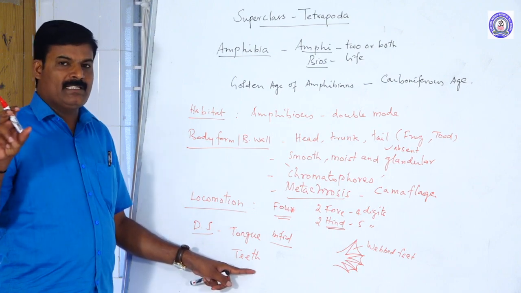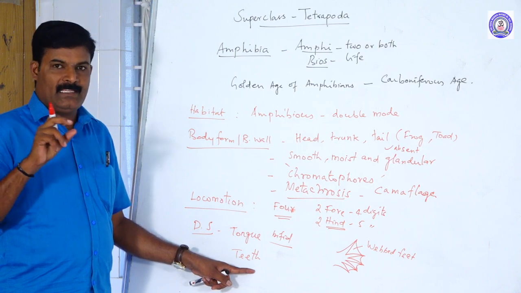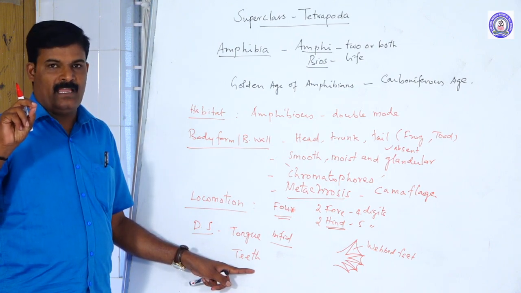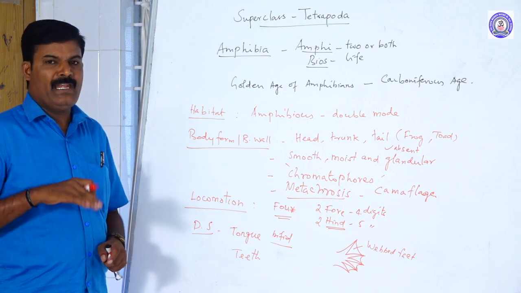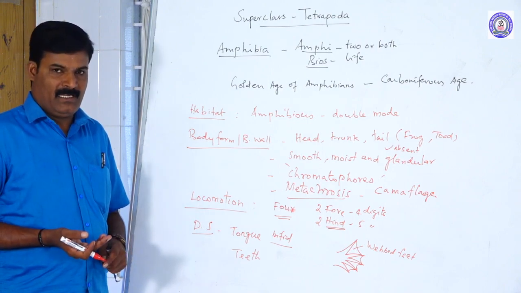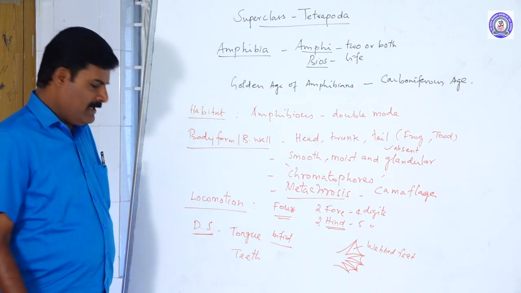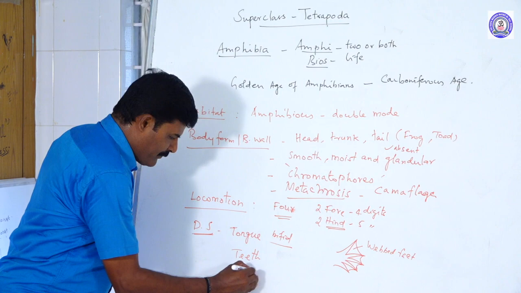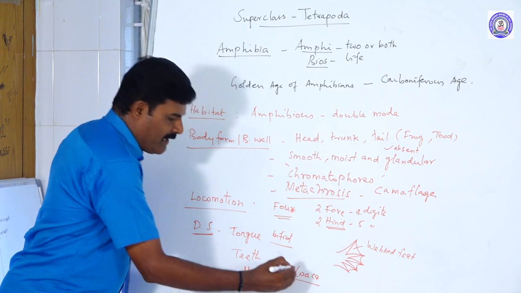Homodont means similar size, similar type of teeth. Acrodont means the teeth are attached to the superficial layer of the gum, and polyphyodont means many sets of teeth. The alimentary canal of the amphibians begins with the mouth and ends with the cloaca.